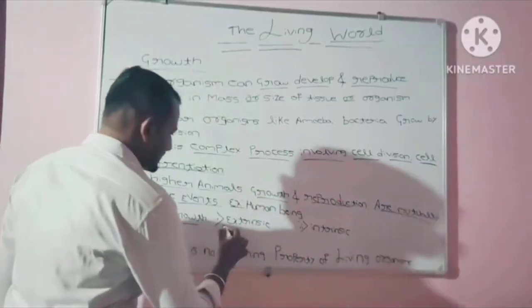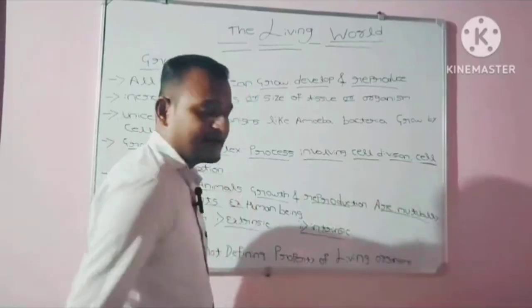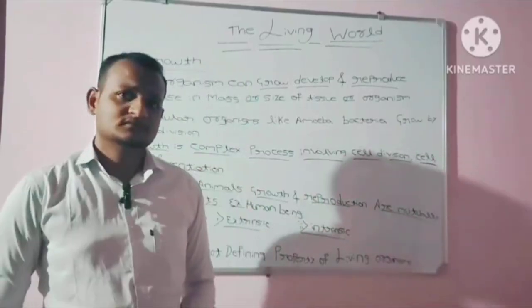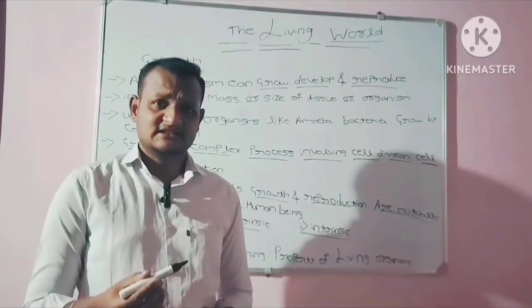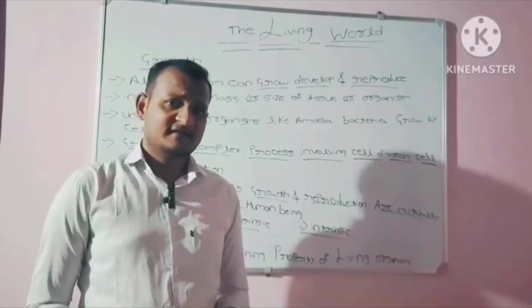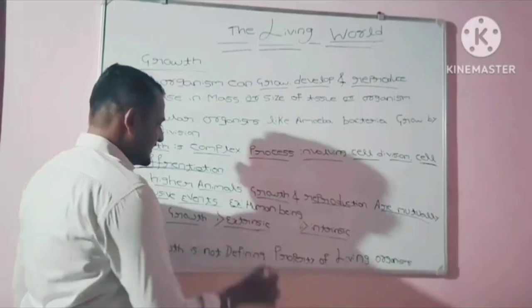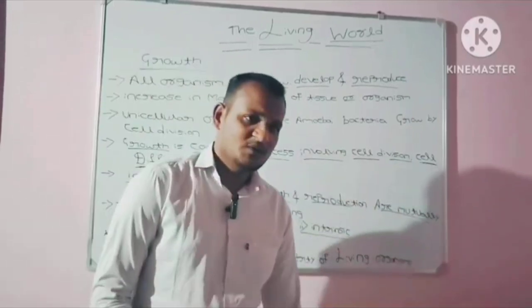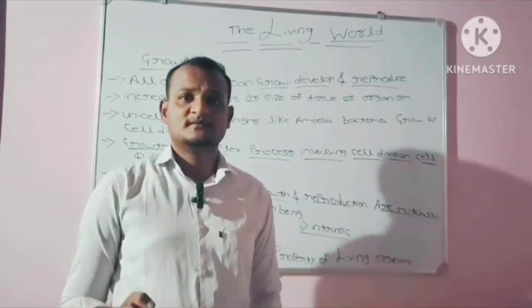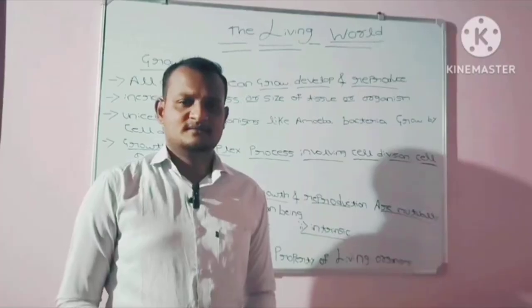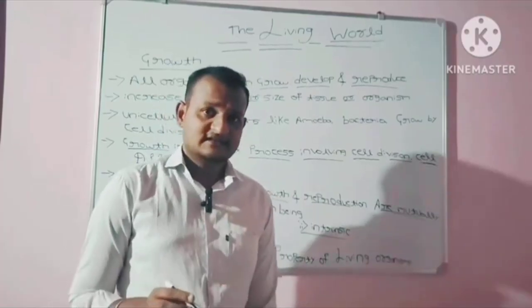The types of growth. There are namely two types of growth. One is extrinsic growth, another one is intrinsic growth. The first one is extrinsic growth. Extrinsic growth is nothing but growth which takes place outside the body of an organism.